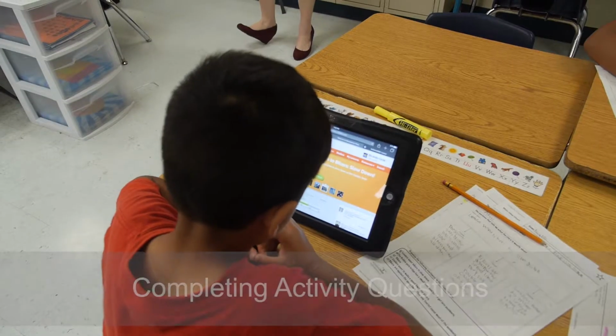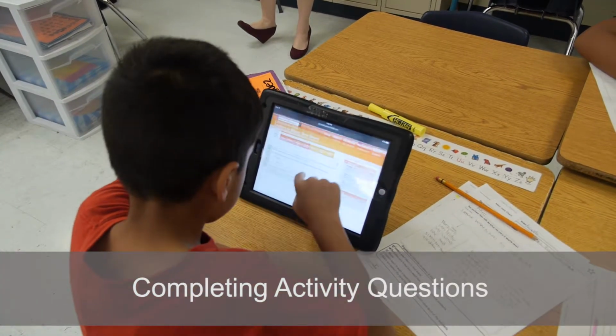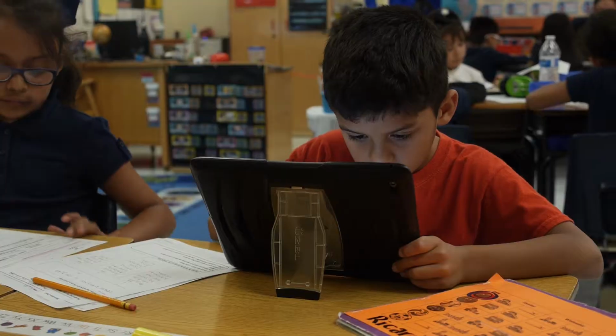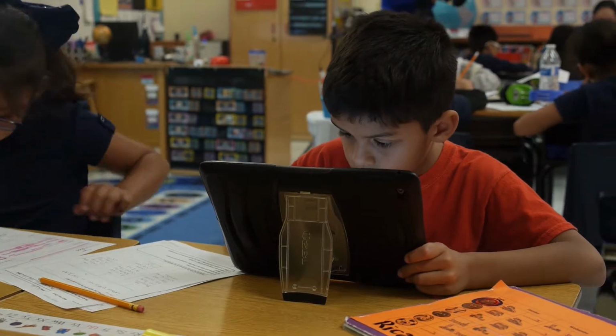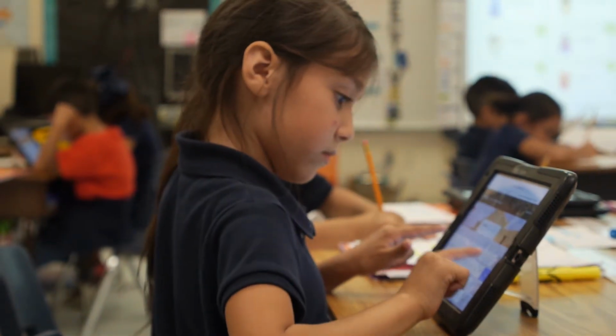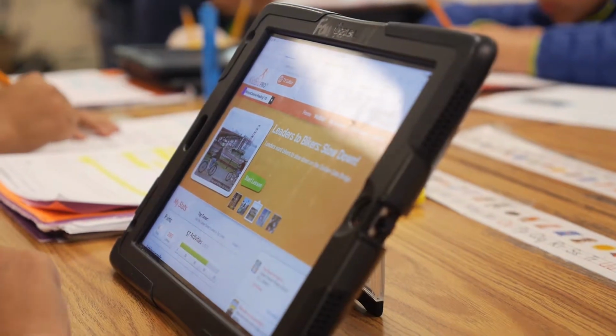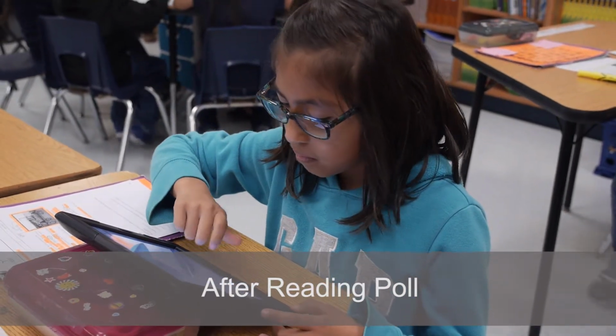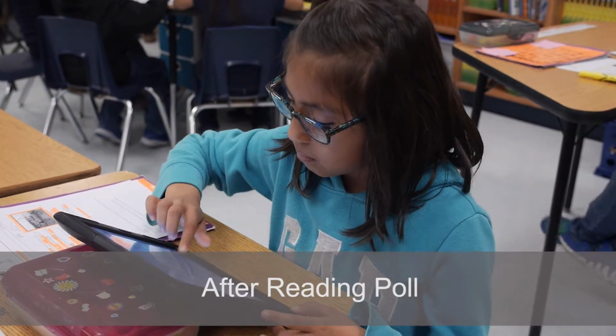Also, we have students that know how to answer questions. They could give the explanation of their thoughts when choosing an answer. We have students that love the poll question because that's the time where they have a say in their learning.